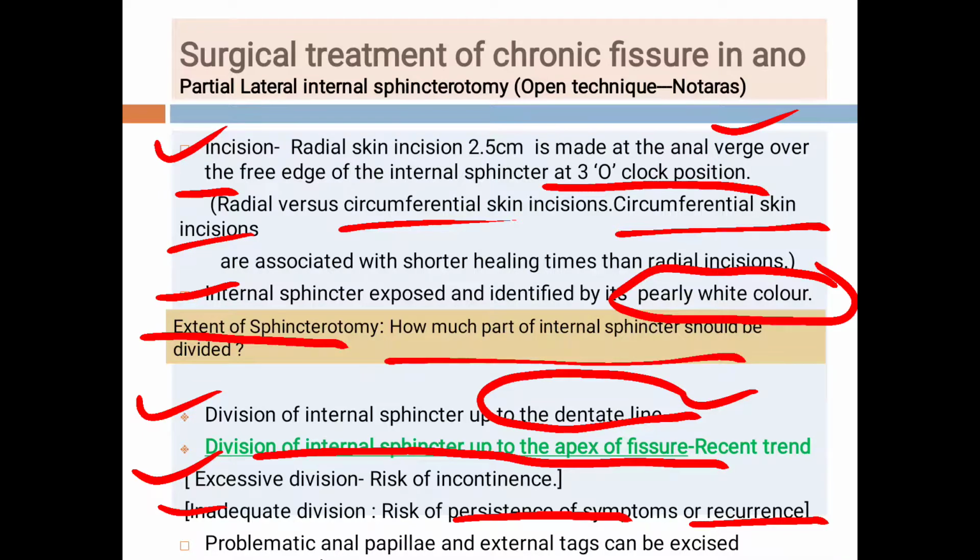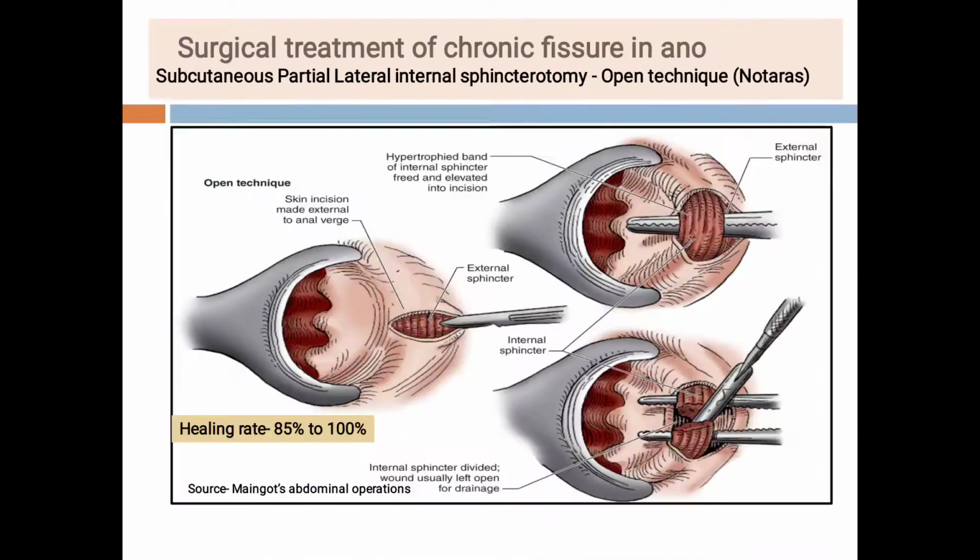So nowadays the recent trend is that it should be divided up to the apex of the fissure, and this is very important.